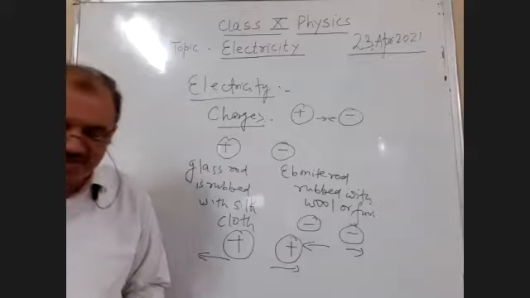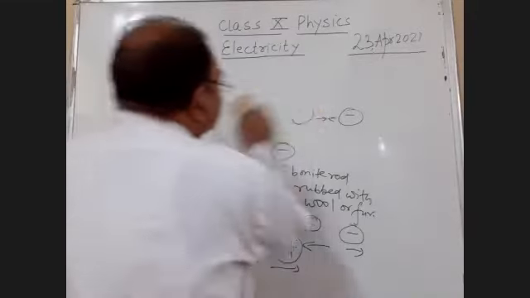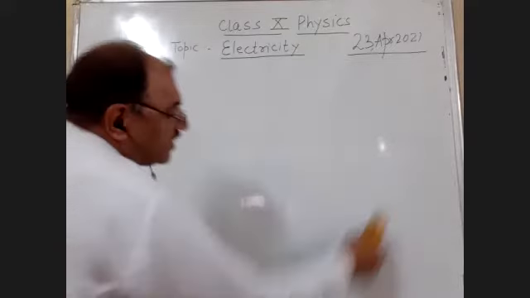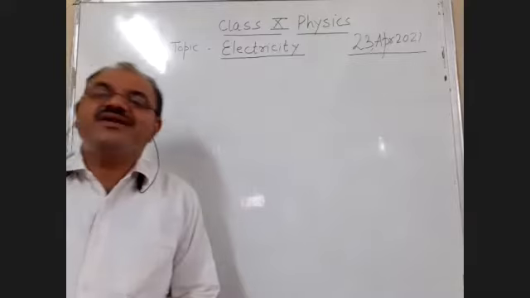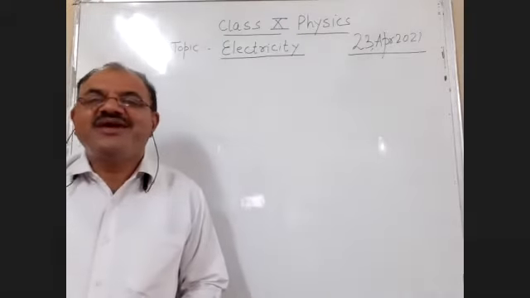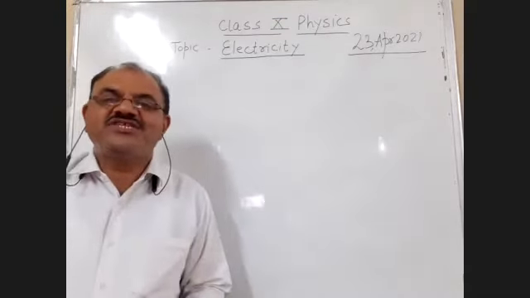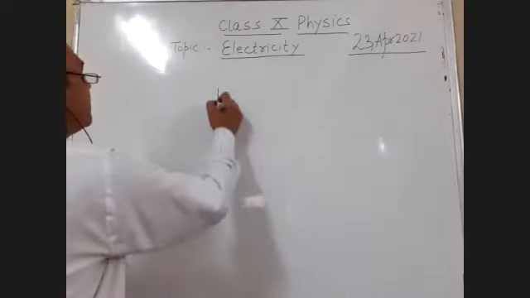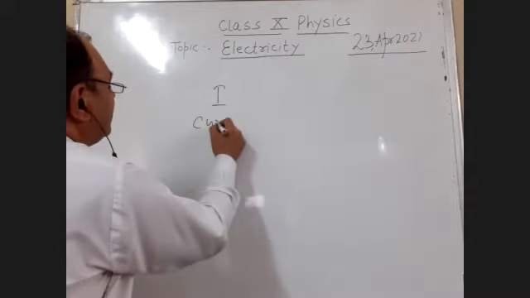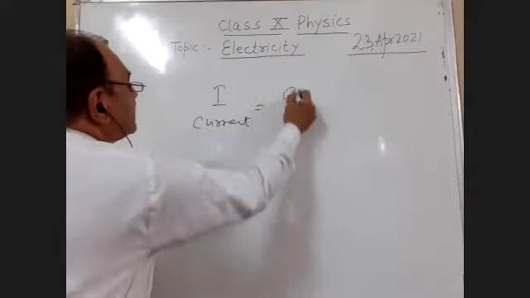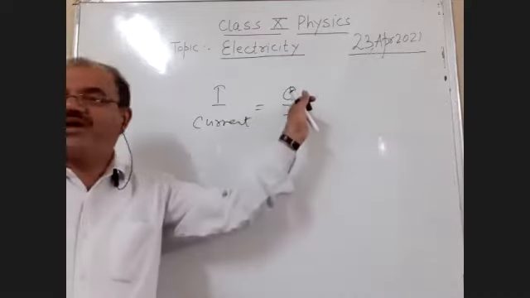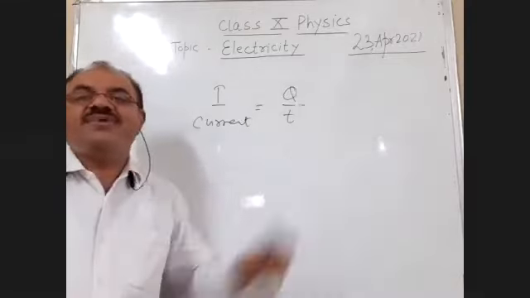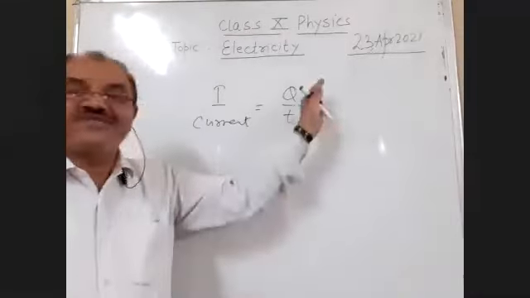What is current, students? Current is the rate of flow of charge. Now, student, in physics, rate means it is with respect to time. Current is denoted with the letter I. It is the rate of flow of charge: I equals Q over t, where Q is charge and t is time in seconds. The SI unit of charge is coulomb.